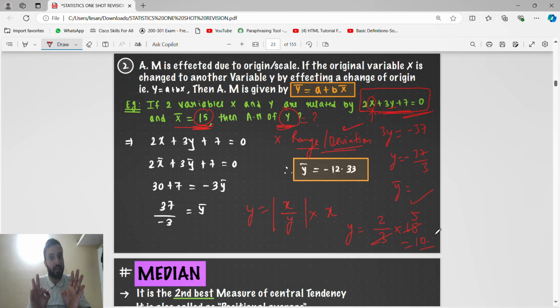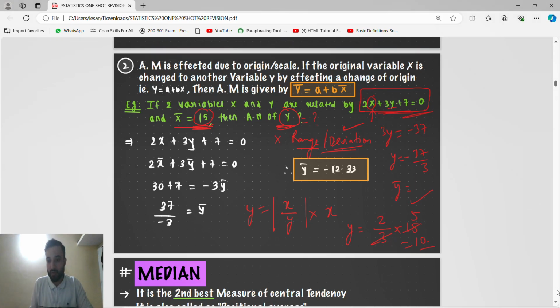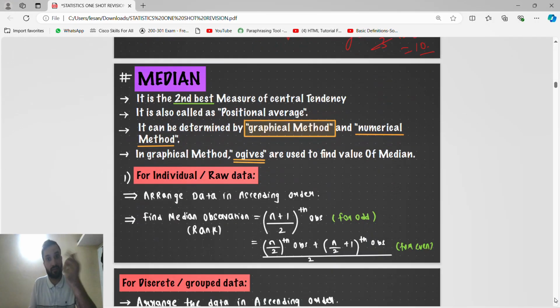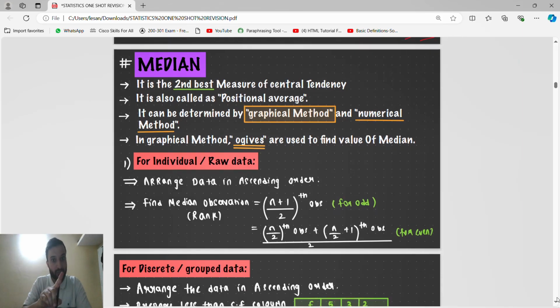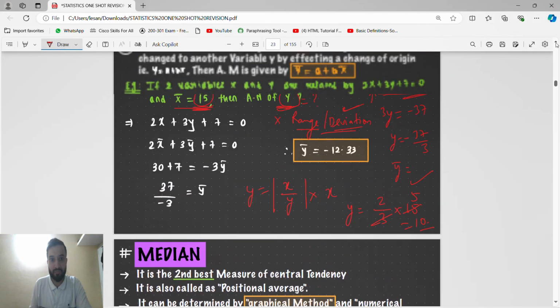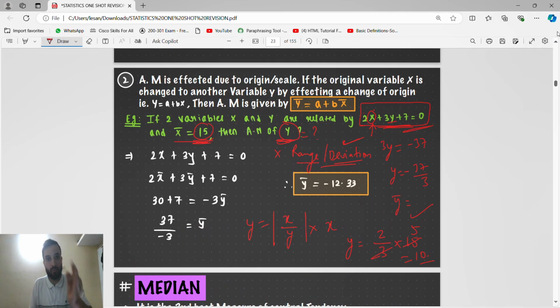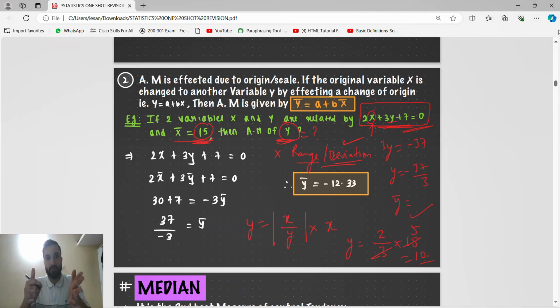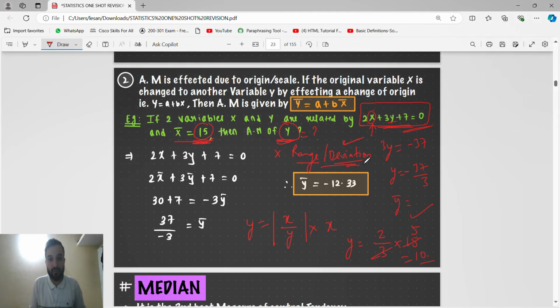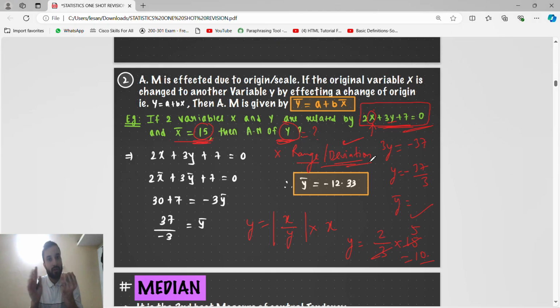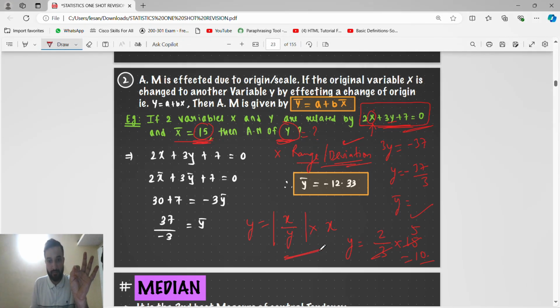This is the method. Remember this, guys, 110% they will ask this question in the examination, and in the MTP you will get the same type of question. This applies to all: mean, median, mode, arithmetic mean, geometric mean, harmonic mean. For everything, the same thing. Range and deviation means chapter number 3: standard deviation, mean deviation, range, quartile deviation. For all of those, the same formula. Just see whether the word range or deviation is there. If not, substitution method. If range or deviation is there, this formula.